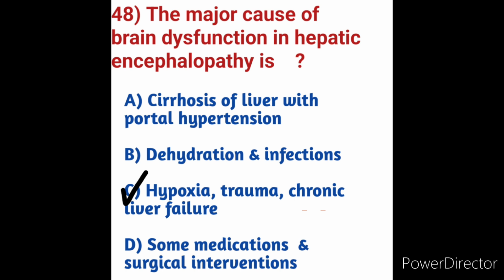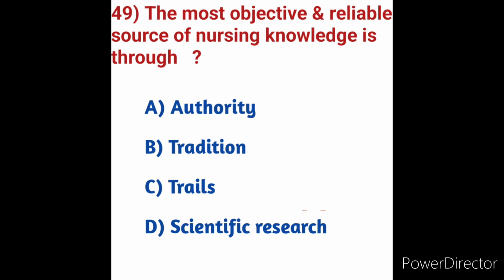Next we will move on to question number 49. The most objective and reliable source of nursing knowledge is through: we will see the options. Option A, authority. Option B, tradition. Option C, trials. Option D, scientific research. The most objective and reliable source of nursing knowledge.